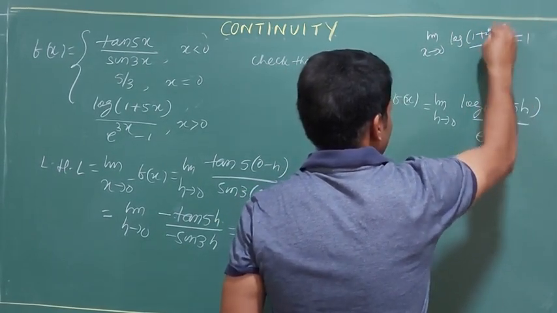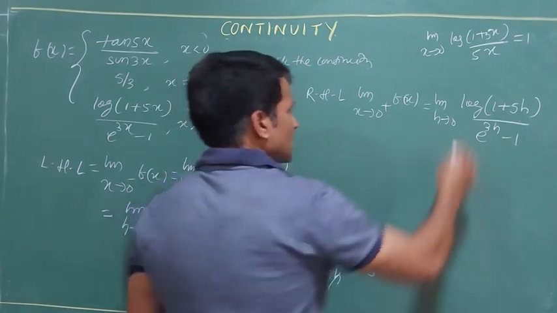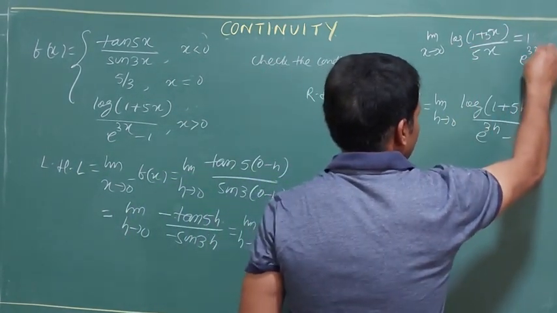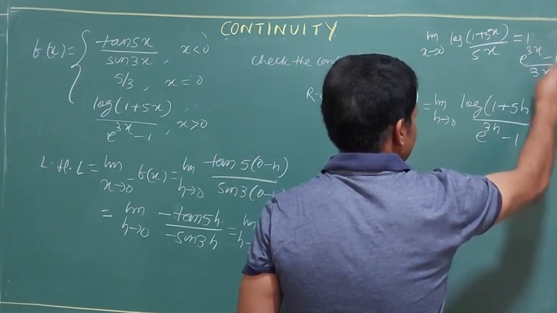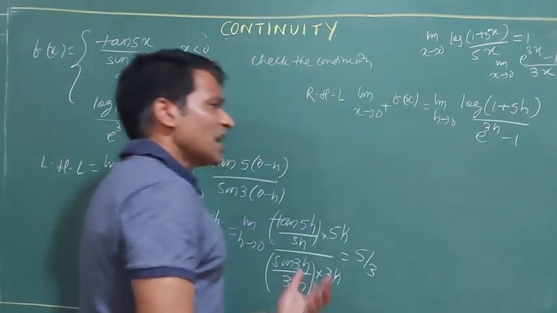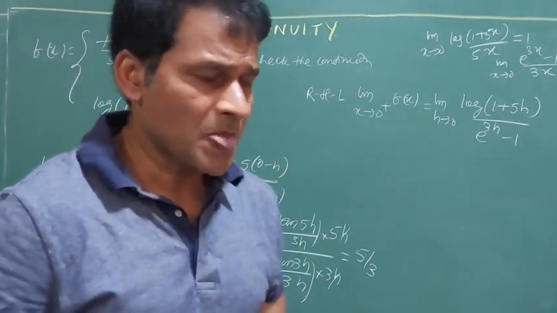If it is 5x, it has to be 5x. If it is 3x, it has to be 3x. Similarly, exponential also: if it is e to the power 3x minus 1, in the denominator also I need 3x, limit x tends to 0, then it becomes 1. So I have to adjust with the argument.